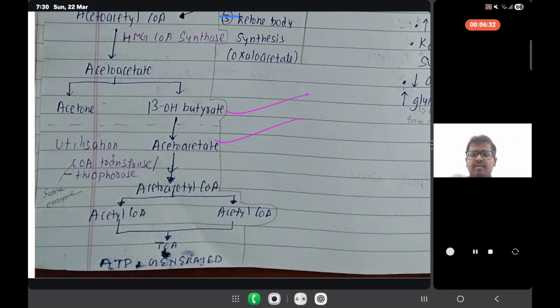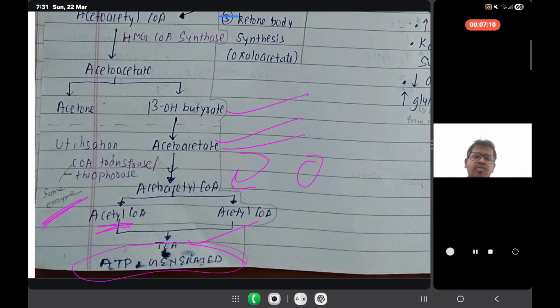Acetoacetate, in the presence of coenzyme A transferase or thiophorase, which are the same enzyme, is converted to acetoacetyl coenzyme A. Then it is divided into two parts, acetyl coenzyme A and acetyl coenzyme A. If we have oxaloacetic acid, then it goes to the tricarboxylic acid cycle. If it goes to the tricarboxylic acid cycle, then ATP is generated.